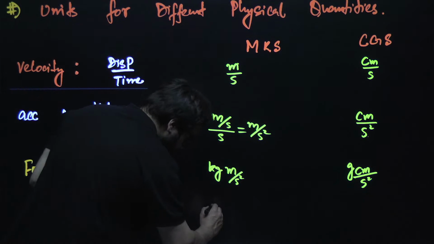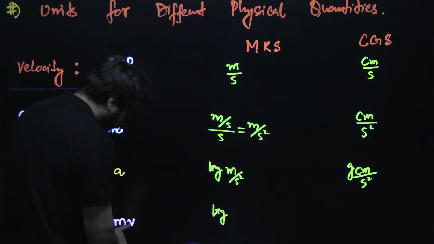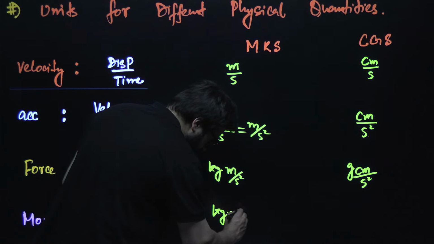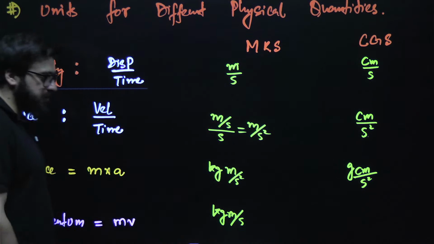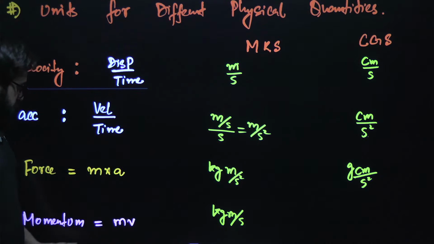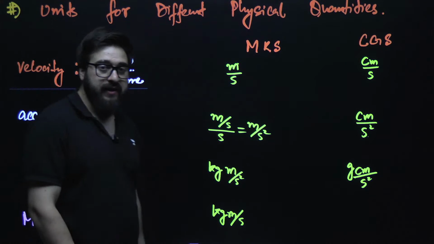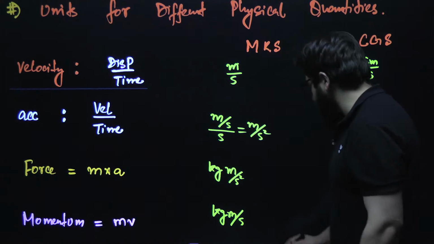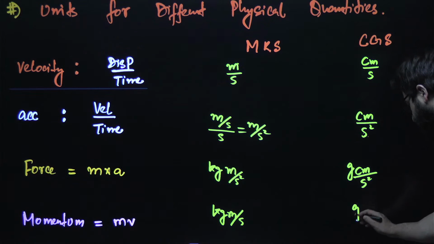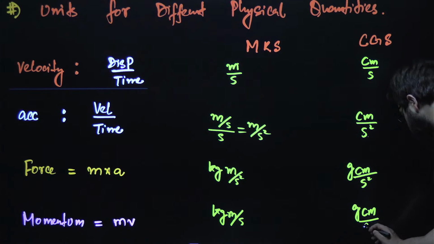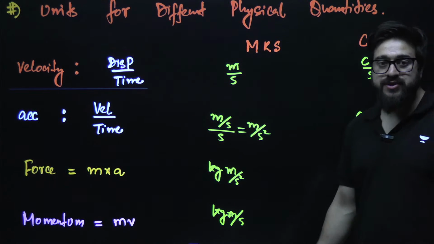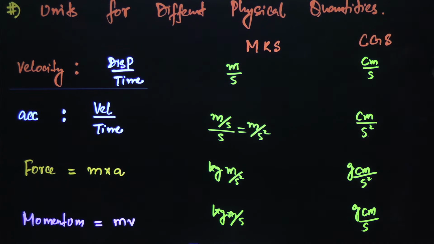Mass we measure in kgs, and velocity we measure in meter per second. So we say kg meter per second. And here, instead of kg, it will be gram, and instead of meter, it will be centimeter upon second. Gram centimeter per second. Next.